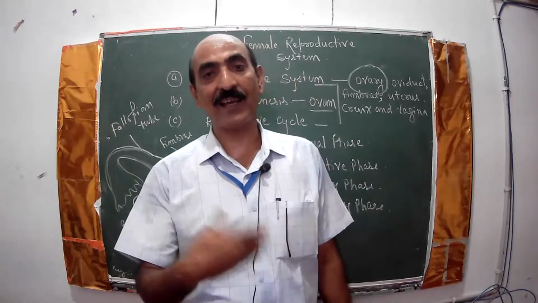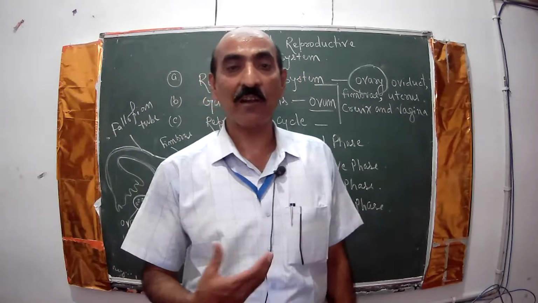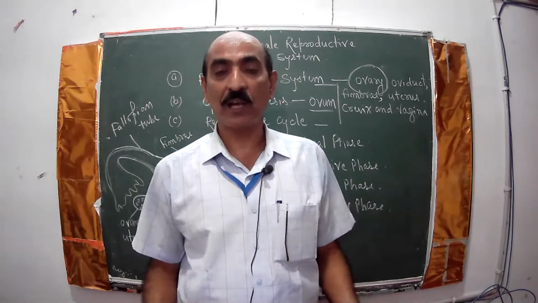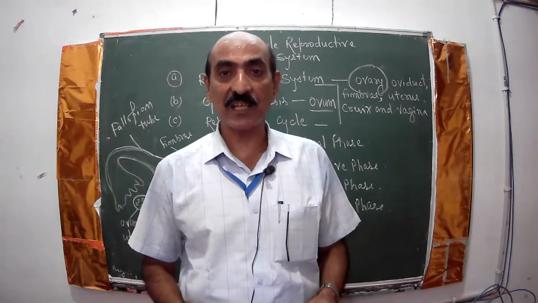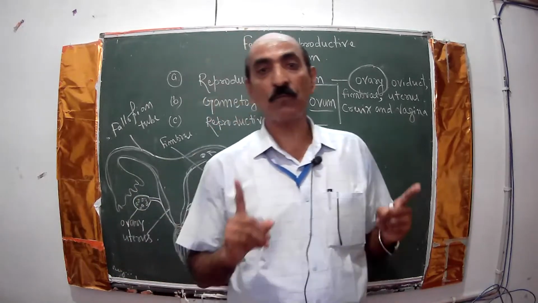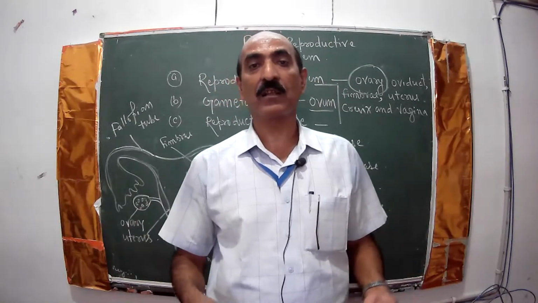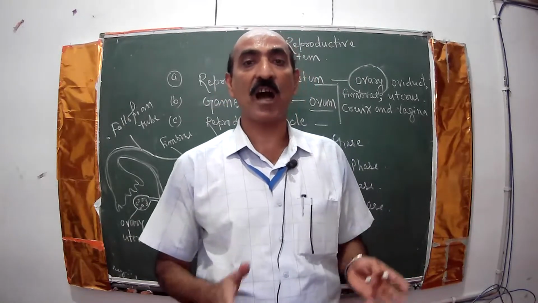Thereafter, on hatching of the fertilized egg, the young one is produced. In all those organisms where there is external fertilization, a large number of offspring are produced.